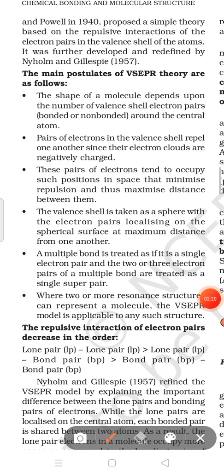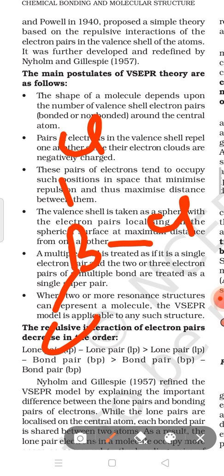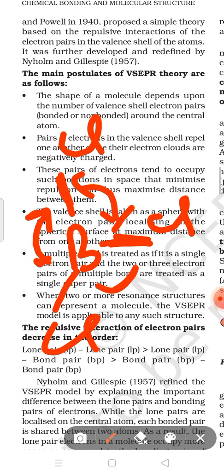Right? All the bonding and non-bonding electrons, like in BeCl2, all the bonding and non-bonding electrons repel each other due to the presence of negative charge.